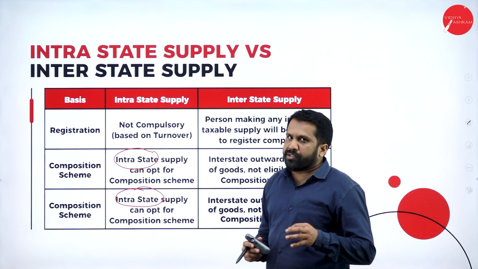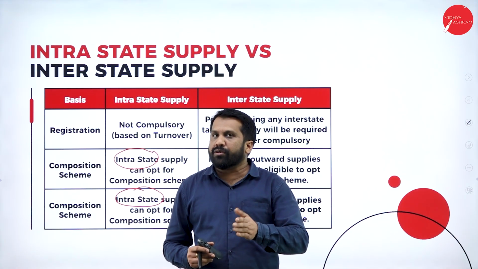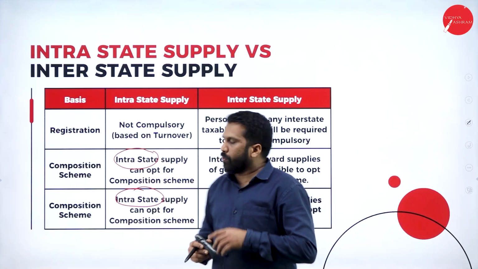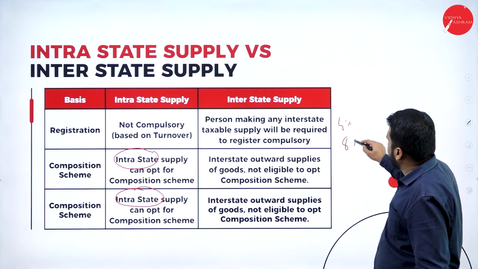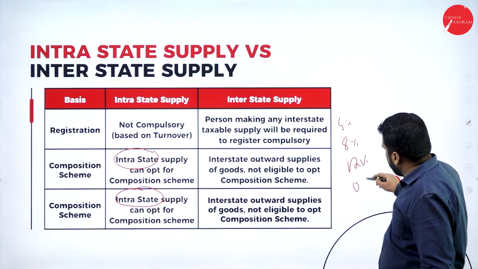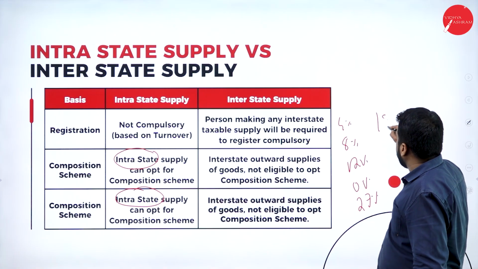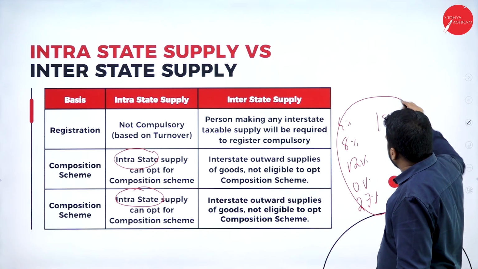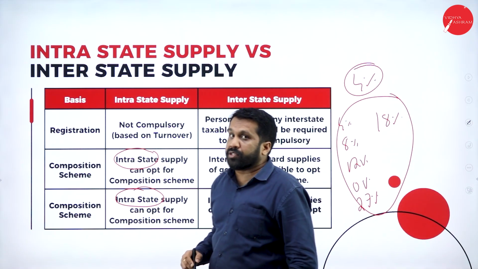Remember, composition scheme means instead of paying different kinds of tax, you can go for one tax. Assume that you have 4%, 8%, 12%, 0%, then 27%, 18%. Instead of paying different types of tax, you can go with one tax. That is called composition scheme.